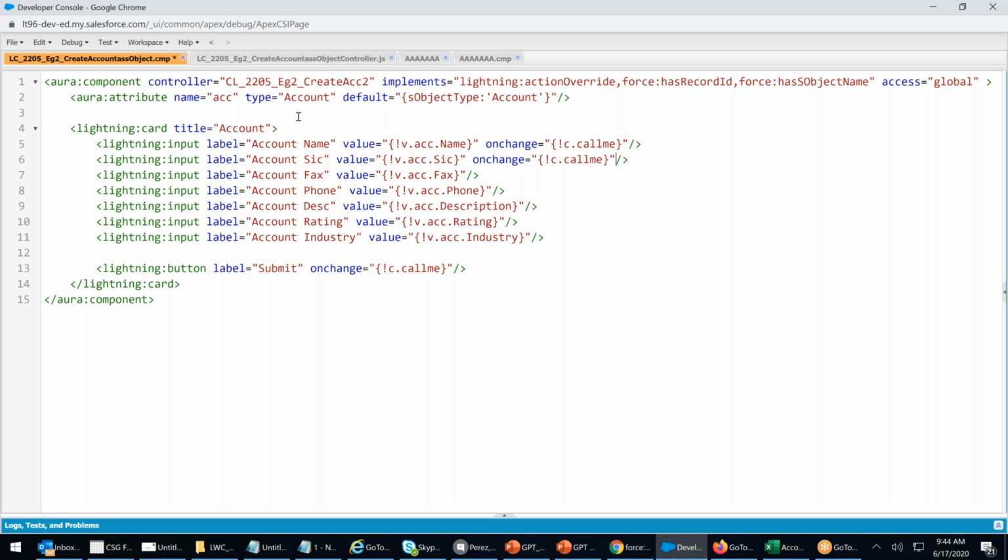Where will I write the jQuery? You'll write it on the onload event. What is an onload event? Aura handler init, initialization. As the page loads, my initialization should load.